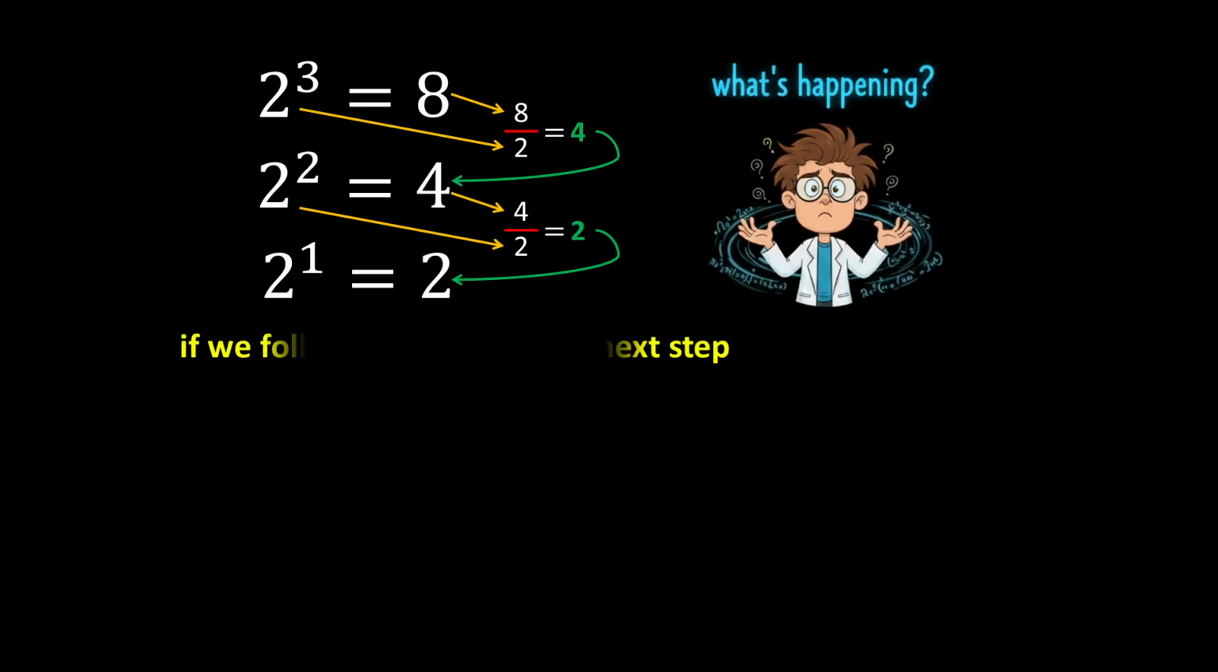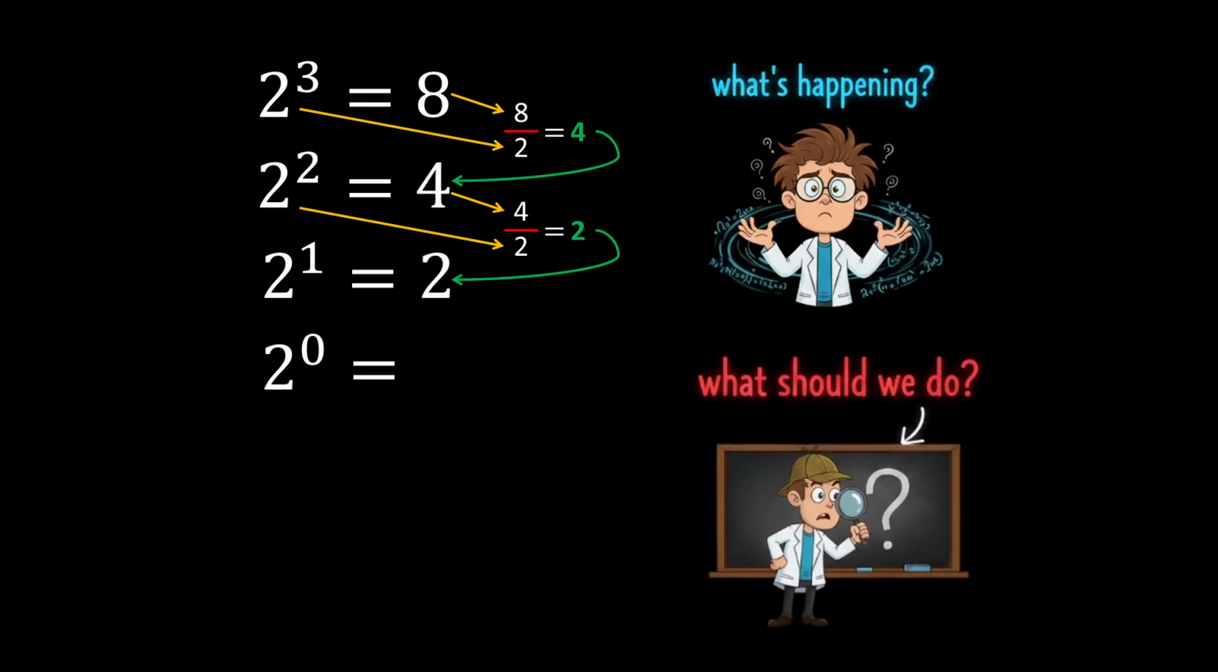If you follow this logic to the next step, 2 to the power 0 is equal to, now what should we do? We take the previous answer 2 and divide by the base 2, which is equal to 1, right? So now 2 to the power 0 is equal to 1. That's why x to the power 0 is equal to 1. It's not a random rule, it's a perfect pattern. Okay? Still not convinced? Let's look at one more proof.